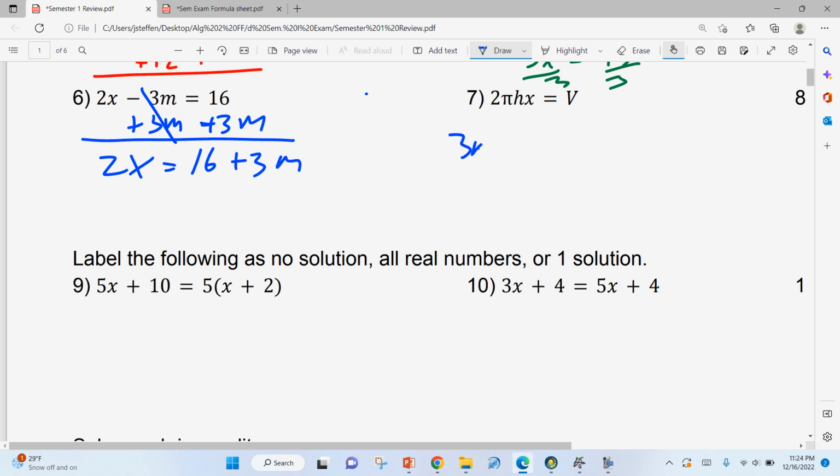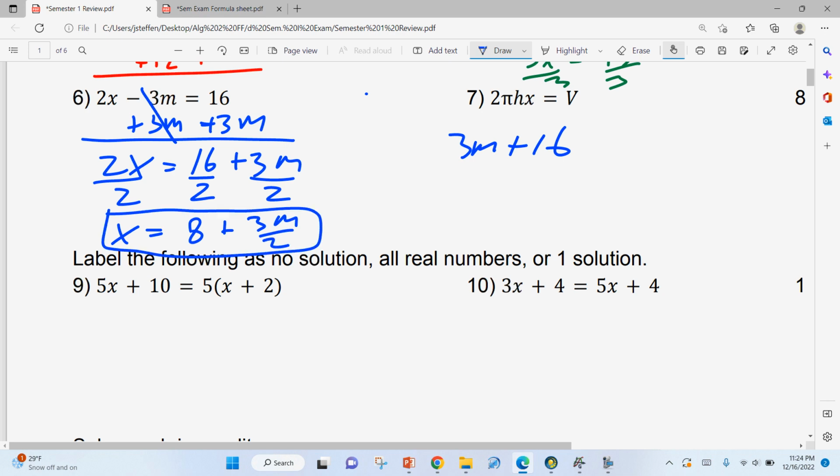You could have also done 3m plus 16, that's fine. Then divide everything by 2. You end up getting x is equal to 16 over 2, which is 8, plus 3m over 2. Now it's important to realize there are very many other ways to write that, just a couple of them. If you wrote 16 plus 3m, the whole thing over 2, I would give that to you. I don't think multiple choice will look like that. I think it'll look more like this one. Your 3m over 2 could be 3 over 2 m. That's very possible as well. And I think there's probably a couple other variations.